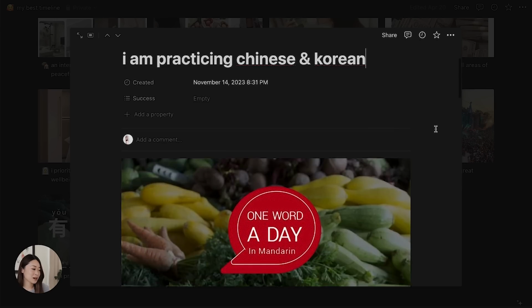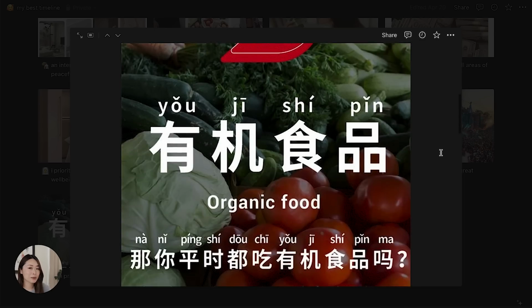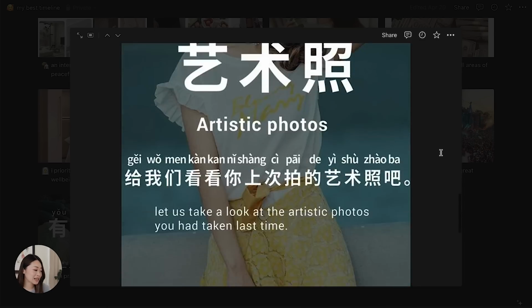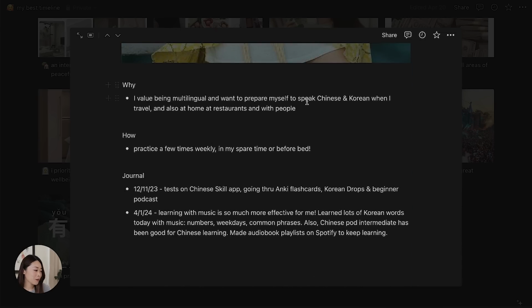Another thing I want to do is practice learning new languages. So I'm focusing on Chinese and Korean at the moment. My why, my how, my little journal.